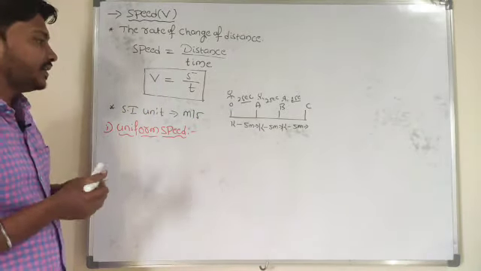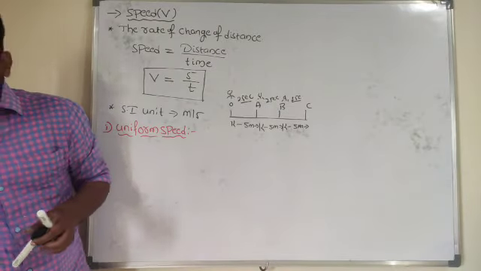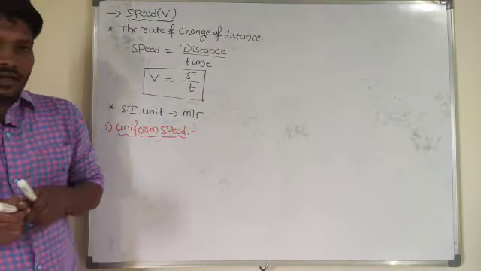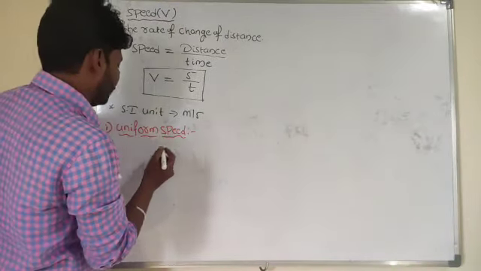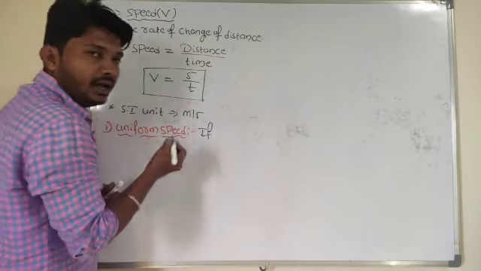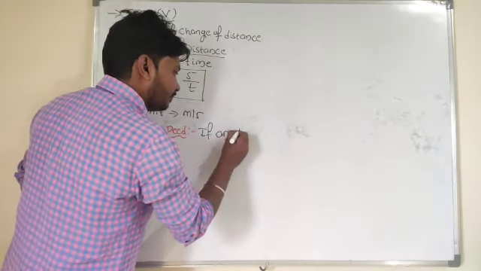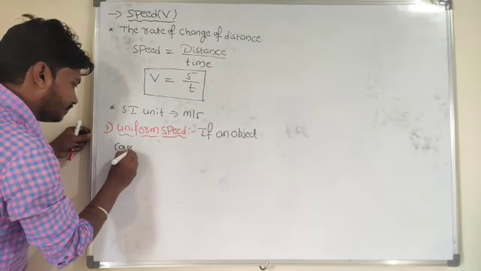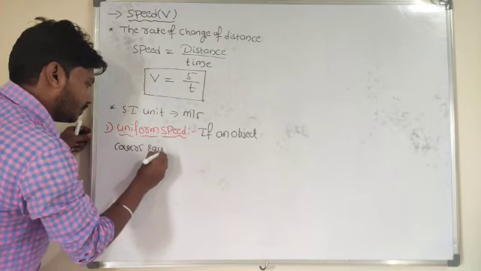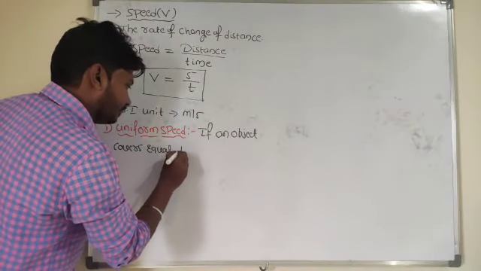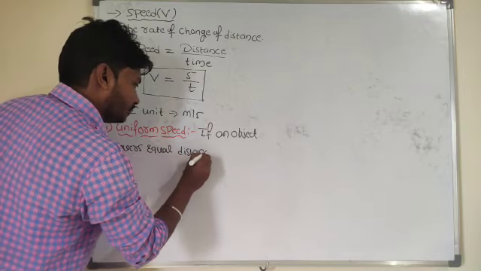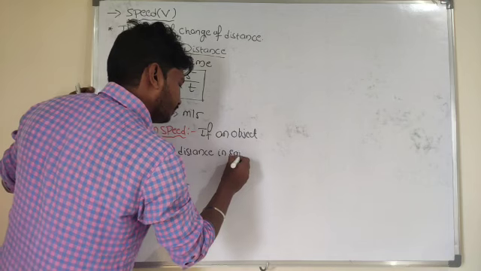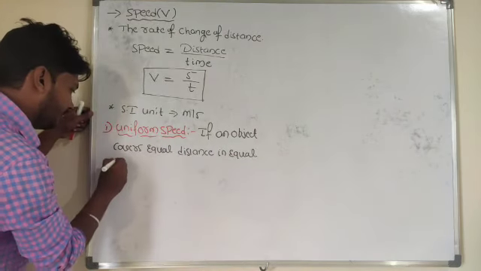Hope you understand. So what is uniform motion? If an object covers equal distance in equal intervals of time, you can take it as uniform motion.